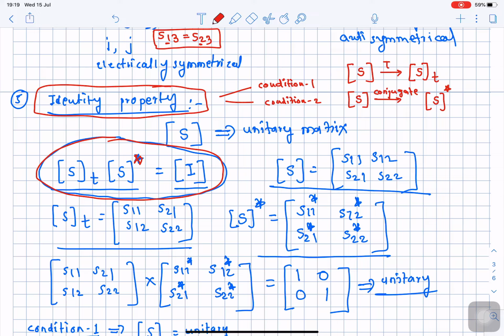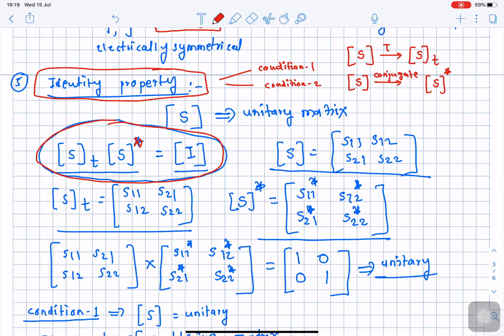Here I will illustrate how to write the conjugate. Let us say the matrix contains one element as 2 plus 2j. It is a complex number, right? So what is the conjugate of this number? You simply reverse the polarity of the imaginary part, keeping the real part the same.